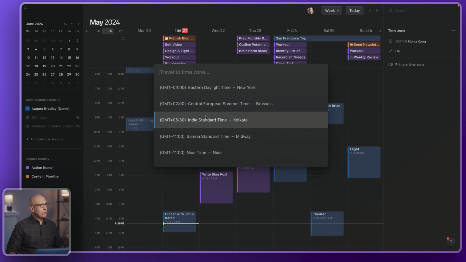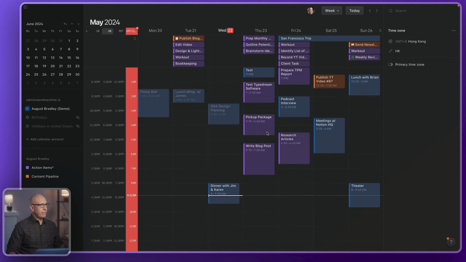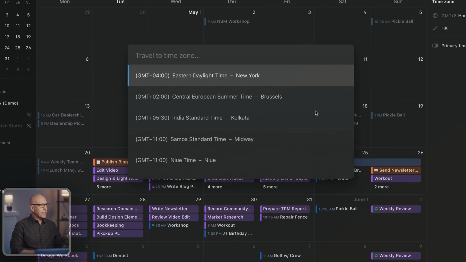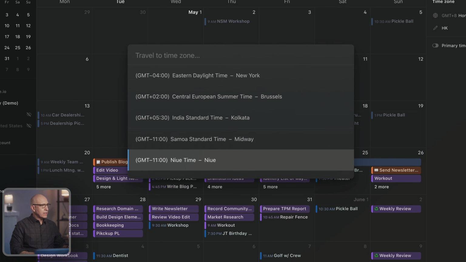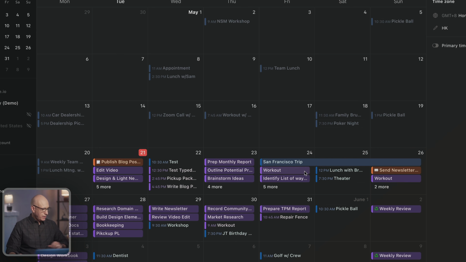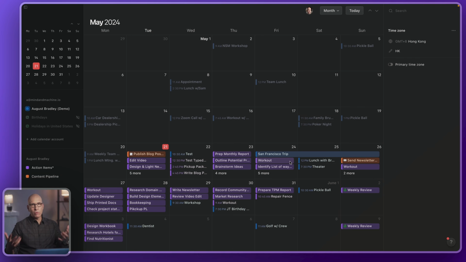Hit Z again, we could look at India Standard Time. It jumps to the view of the calendar from someone as if I were in India. Same thing with month view. Hit Z again. We can go to any time zone we want. Here's Hawaii, and we're in Hawaii time zone. All these times down here adjusted, hit escape, and it goes back. That's super convenient, especially as more and more of us are working with remote teams and we're just communicating with people all over the world. So that's an awesome feature.